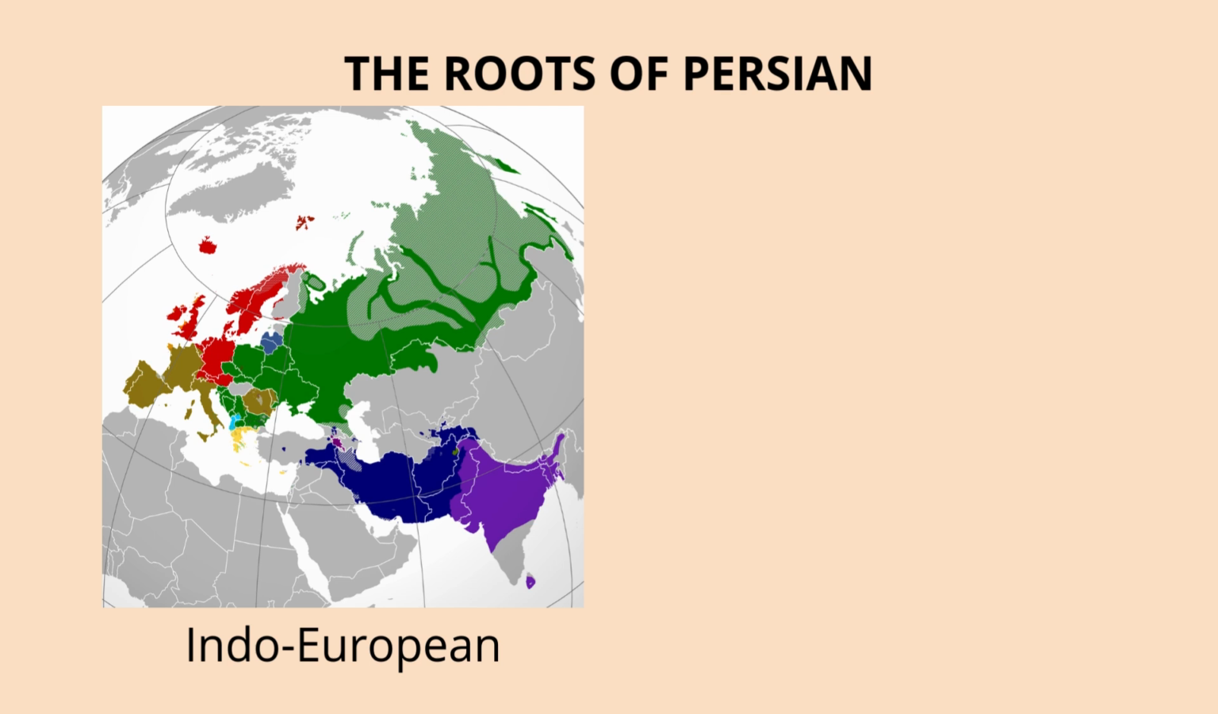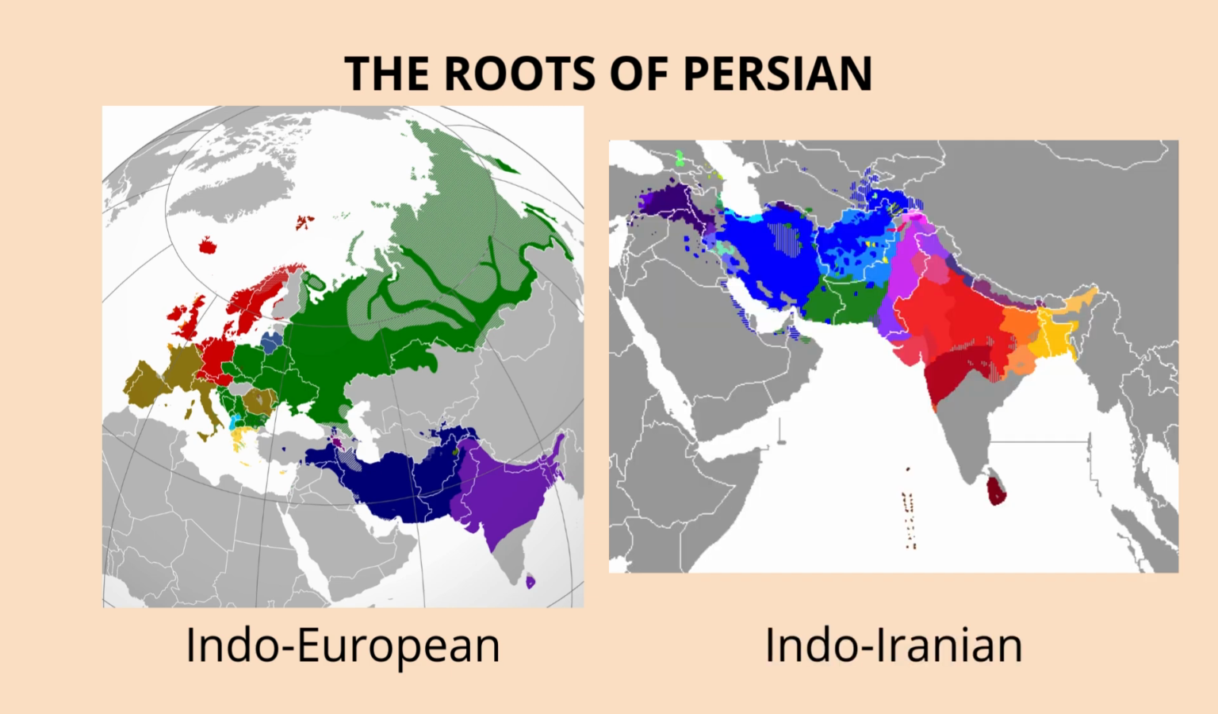But first, before we go into the Persian language itself, it's important to understand where it comes from. The Persian language belongs to the large family of Indo-European languages, which includes languages like English, French, Russian, Albanian, and many others. More specifically, Persian belongs to the Indo-Iranian branch, with languages like Hindi and Sanskrit for the Indian branch, and Kurdish, Pashto, and Persian for the Iranian branch.